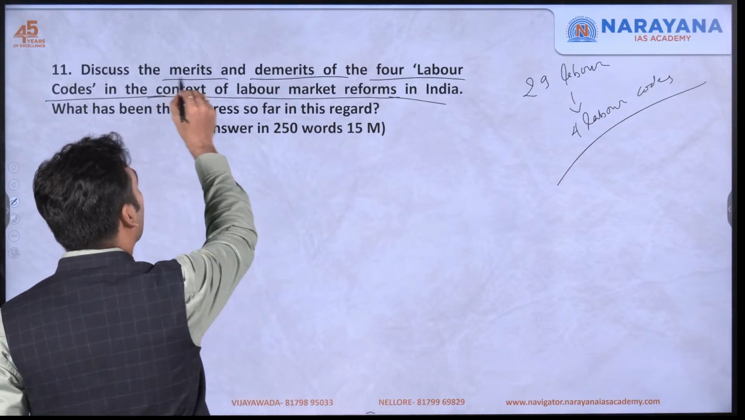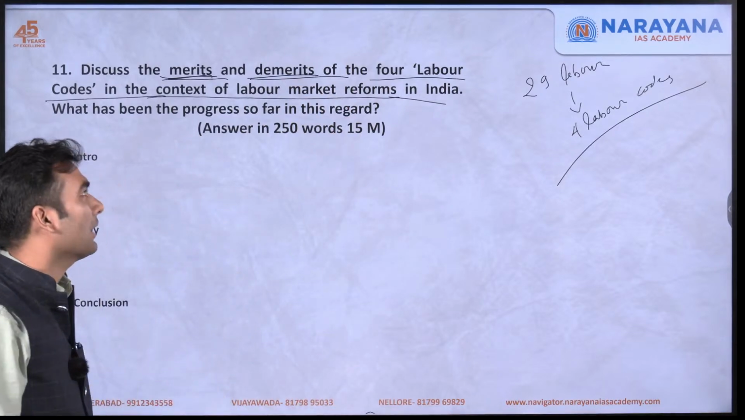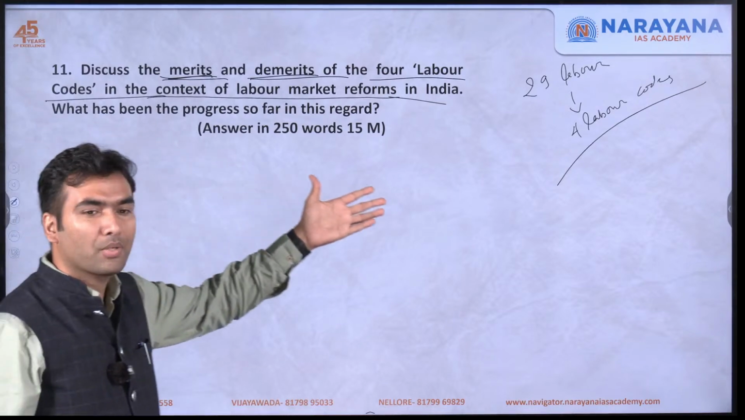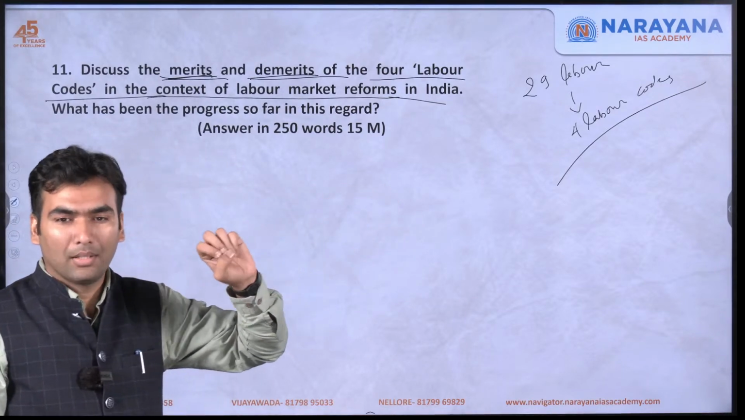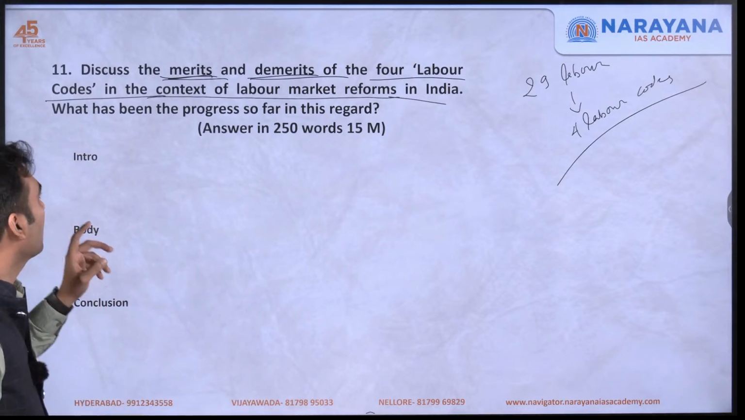What is good in these labor laws and what is not so good in these four labor codes in the context of labor market reforms in India. And then the next part is, since it's a 15 marker question, only two parts is not going to be there. There are always or mostly three parts in a 15 marker question. Let's see what is the third part.